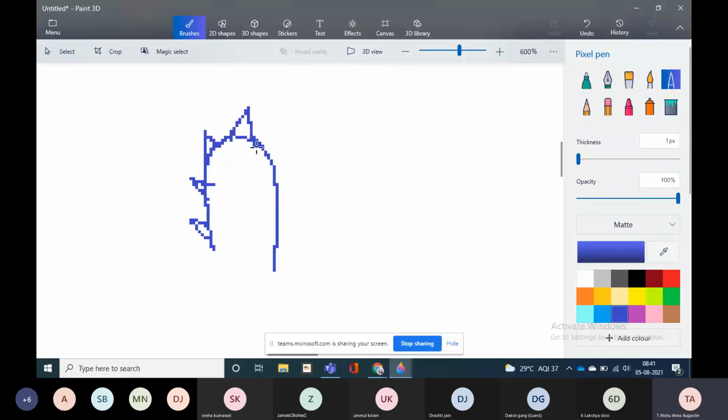So what is the use of the spines? The spines prevent the loss of water. You all know cactus stores water inside it, and during transpiration, where can we find cactus? We can find cactus in deserts. Mostly they are found in deserts.